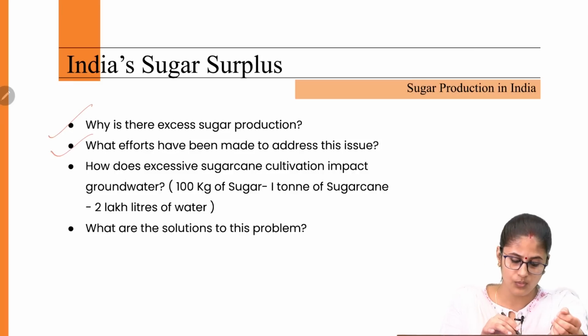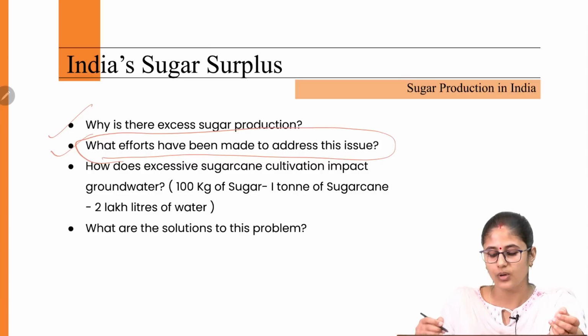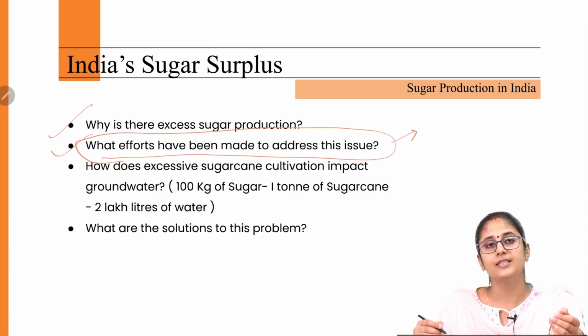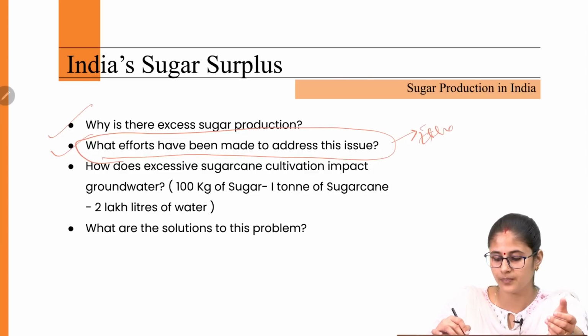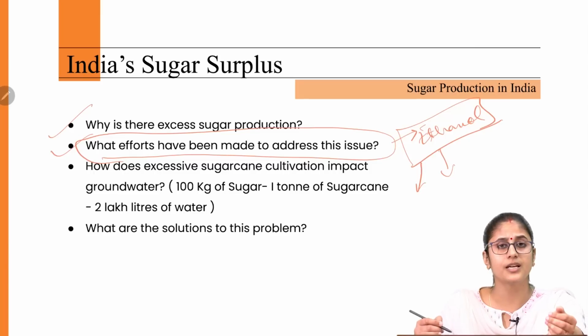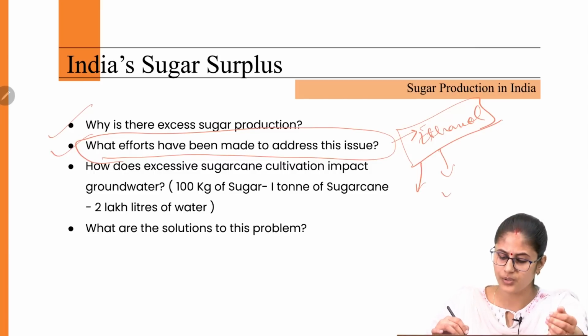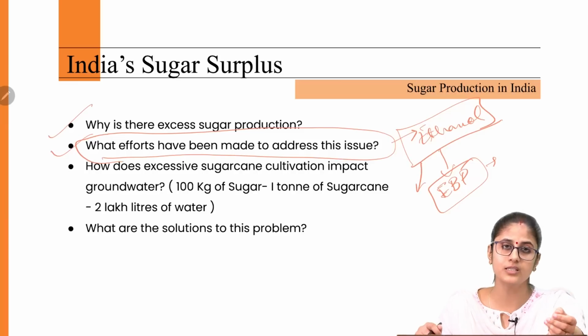Then what efforts is the government of India taking to address this very issue? Now what the government of India is doing is diverting the sugar towards ethanol production, which can be used in cosmetic industries, in chemical industry, and in the transportation sector as well. Okay, for producing ethanol blended petrol, which basically reduces the harmful emissions from the vehicles.